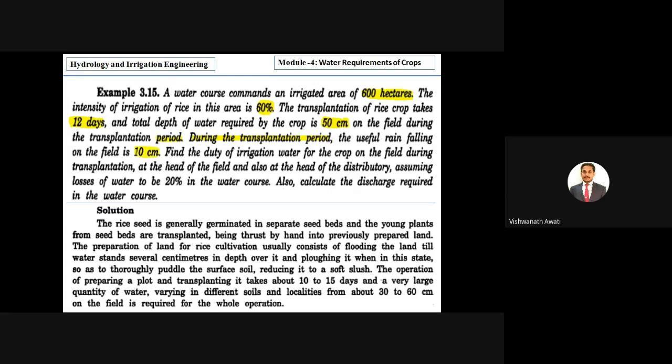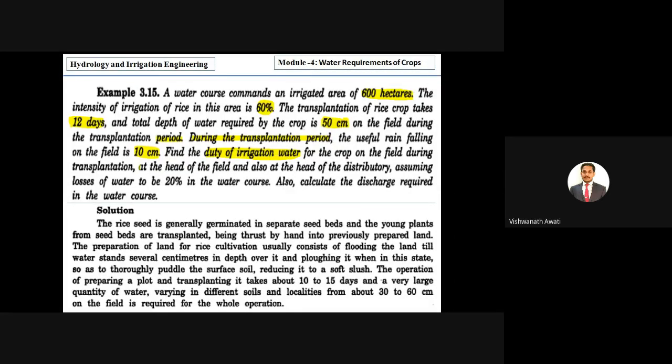Actually 50 centimeter of water is required, but in the same period there is 10 centimeter of rainfall. Find the duty of irrigation water for the crop on the field during transplantation at the head of the field.